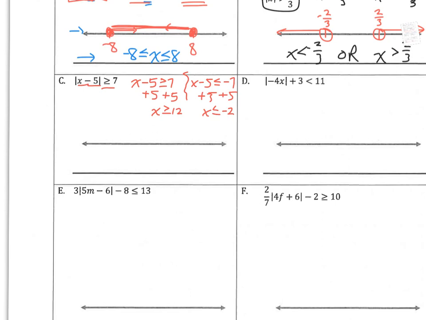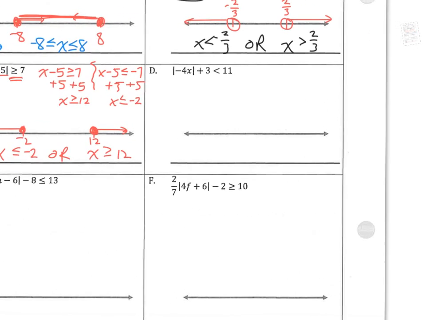So remember, this is a greater, so that means it's going to be an or. X is greater than or equal to 12. X is less than or equal to -2. So -2 would be here. 12 would be here. Greater than or equal to would look like this. Less than or equal to would look like that. All right, I'm just going to keep going. If I'm going too fast, just pause the video.